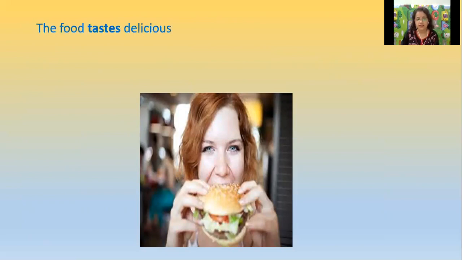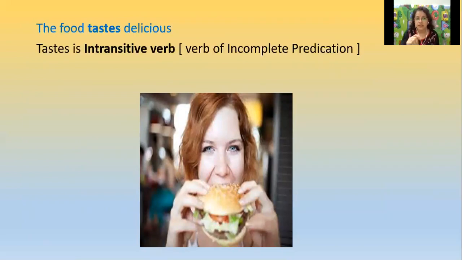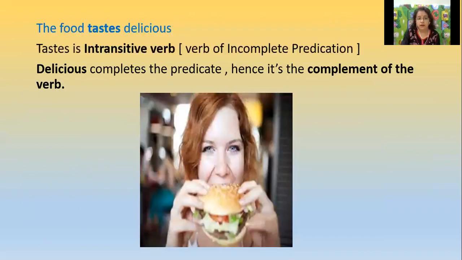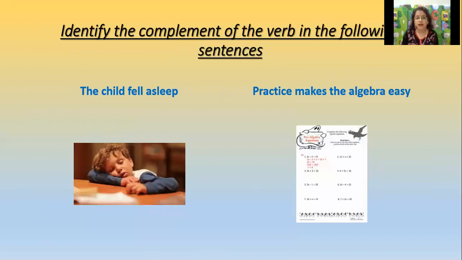Well, the food tastes delicious. "Taste" here is an intransitive verb. We know that. Verb of incomplete predication. Here also you can say the man looks tired. The man sings, incomplete predication. Well, "delicious" completes its sense. The predicate, hence it is the complement of the verb. Now, identify the complement of the verb in the following sentences. The child fell asleep. Practice makes algebra easy.